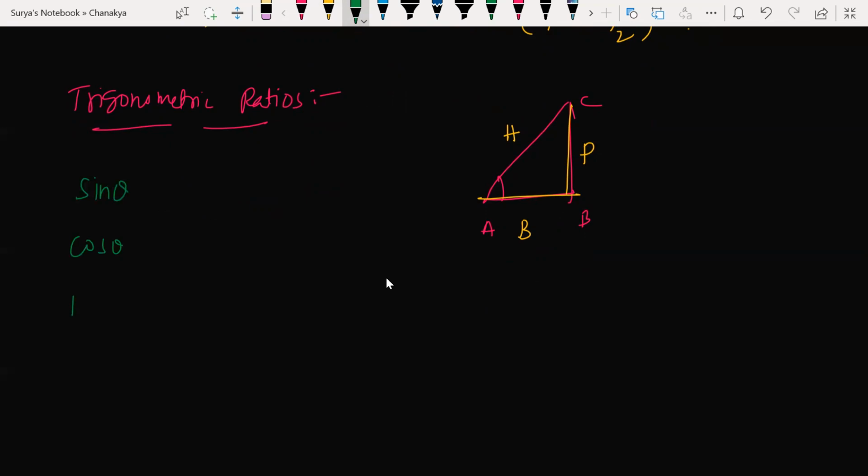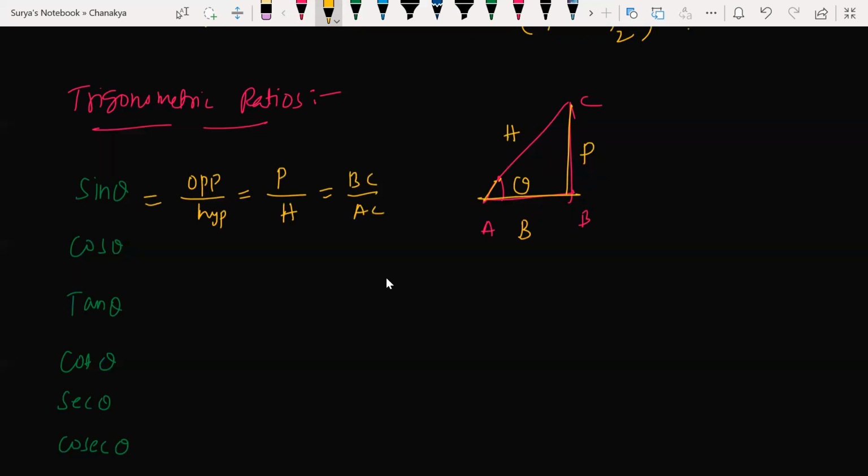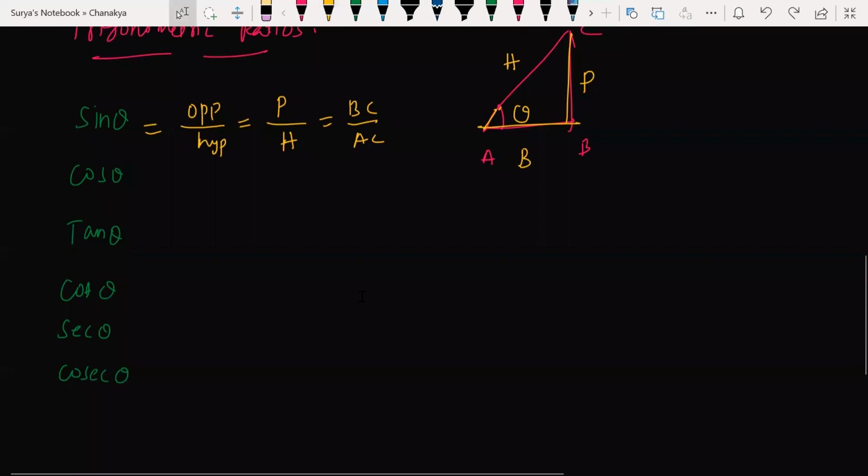Sine theta is nothing but opposite by hypotenuse. This is theta here. What is the opposite side to theta? P, the perpendicular. So P by H, which is BC by AC. You need not remember all this. Sine theta is perpendicular by hypotenuse, which is opposite by hypotenuse.